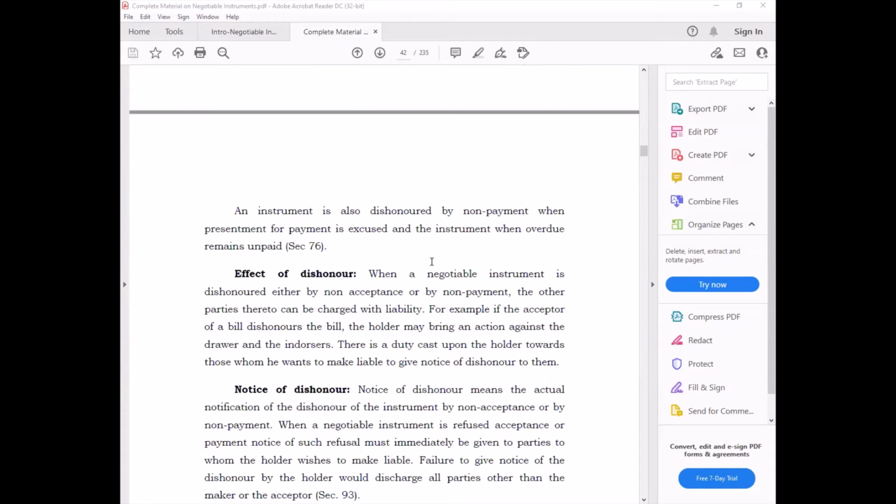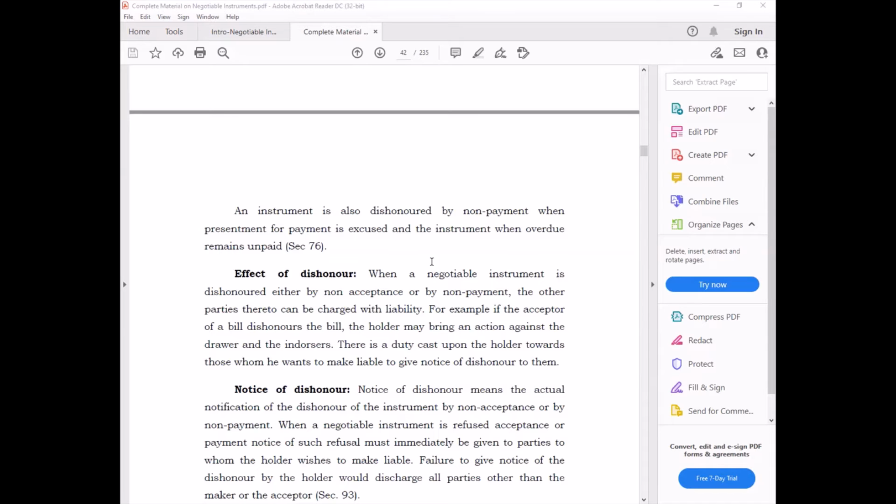What is the effect of dishonor? The effect of dishonor is that when a negotiable instrument is dishonored, either by non-acceptance or non-payment, the other parties thereto can be charged with the liability. If the acceptor of the bill dishonors the bill, the holder may bring an action against the drawer and the endorser. Now, the very important point is that, for example, the bill was accepted by X and it was endorsed to Y. It was made by Z.